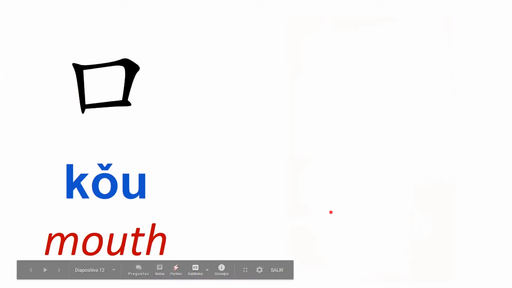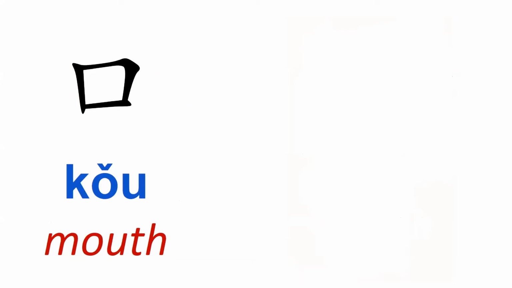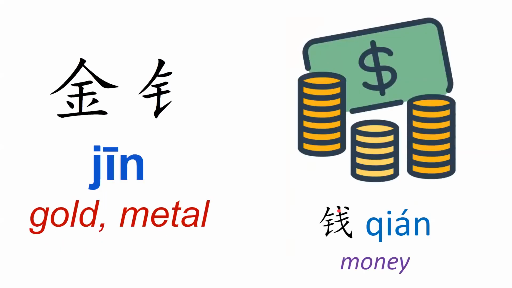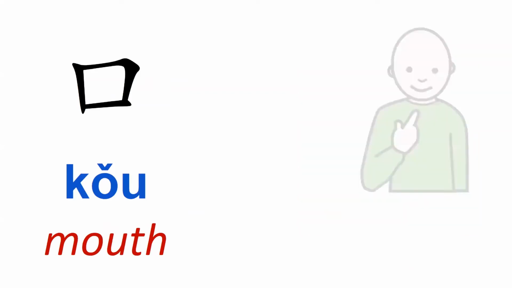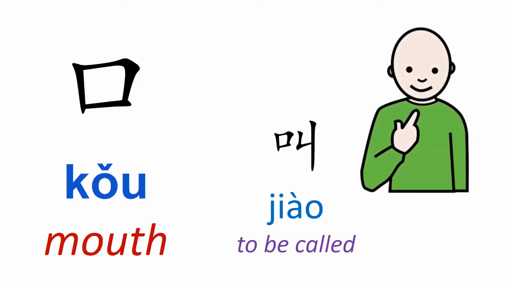Another one that we've seen lately is this one, kou, which means mouth, okay? This is the one for mouth. It reminds us of a mouth, so it's not very difficult to know this. And we can find it, for example, in the word for to be called, jiao. Remember how to say 我叫, my name is, okay? This could be this 叫 verb.